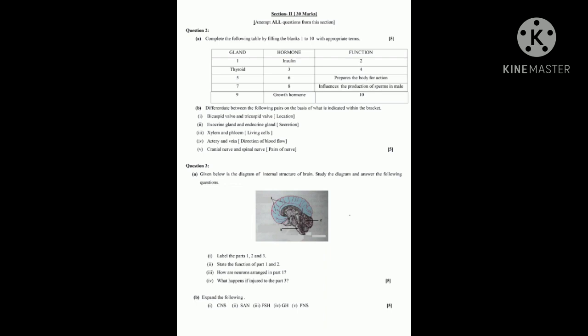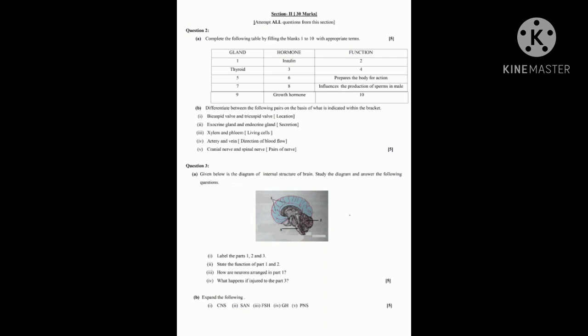Next, exocrine gland and endocrine gland, secretion. You have to write what it secretes. Exocrine gland secretes enzymes, endocrine gland secretes hormones. Only that is the answer. Some have written ductal gland, ductless gland. No, I did not ask that one. I asked only the secretion. You have to write what it secretes. So exocrine gland, enzyme; endocrine gland, hormone.